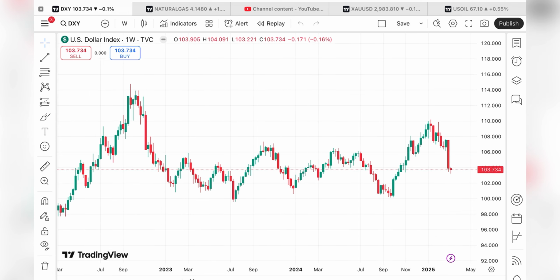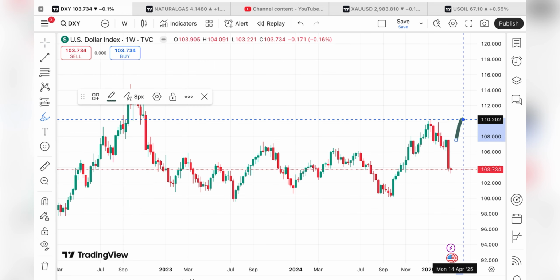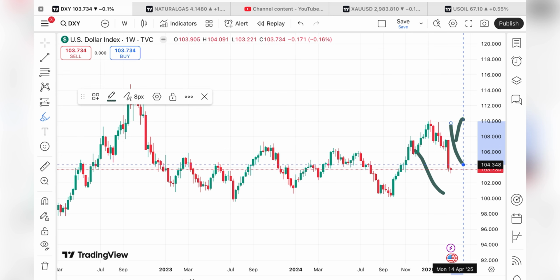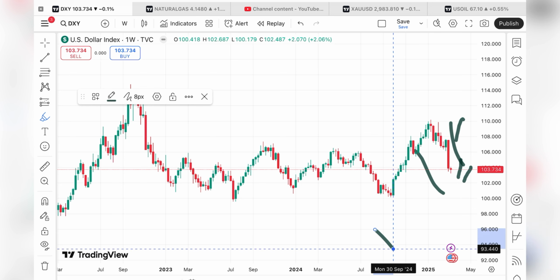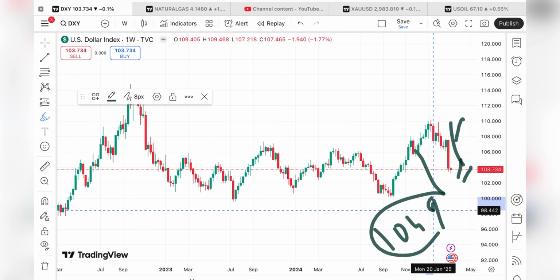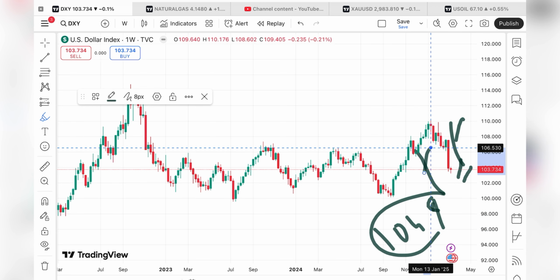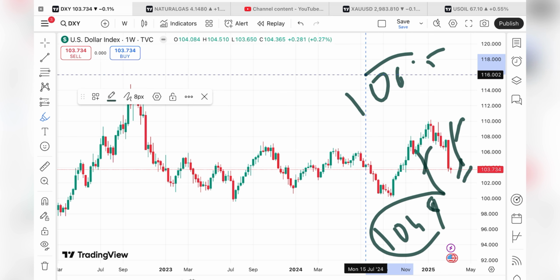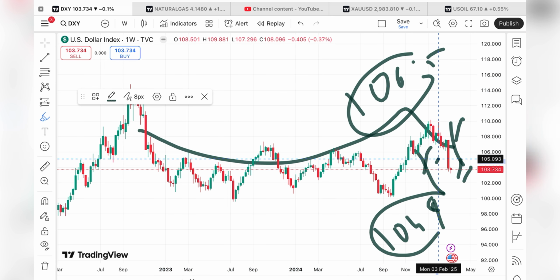If you look at the dollar index, I've clearly explained that the dollar index was trying to go higher, but after making a high around 110.20, it is continuously down. Chances are high if the price starts sustaining this level, it can move towards 104, and from there 104.9. After 104, we can see a level of 104.9 to 106.5, and if that sustains, this particular pattern will support an upside.